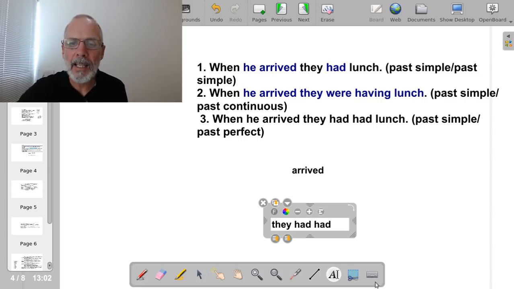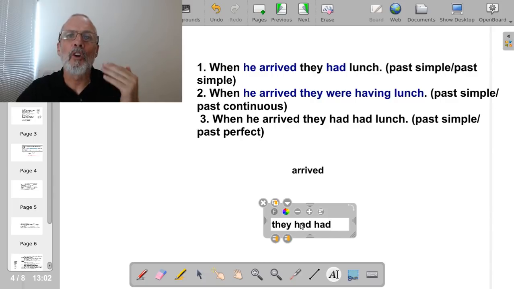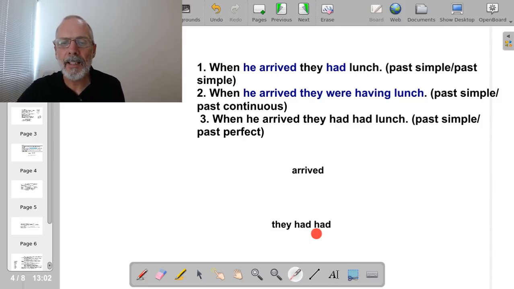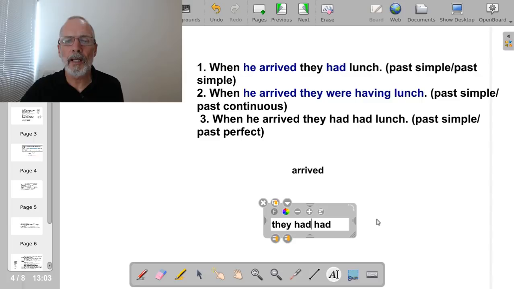But remember, in this sentence, the first had is an auxiliary verb that is used in the perfect tenses. And the second had is a main verb, which means possession, or in this case it's the activity of eating. And the other thing to remember is that, as I explained earlier, people don't say they had, they say they'd.